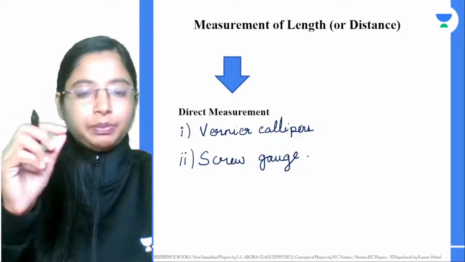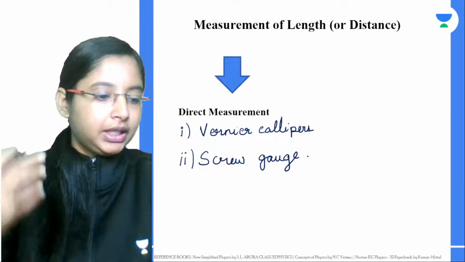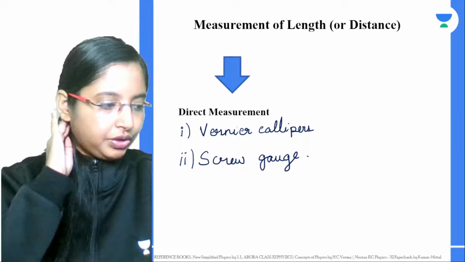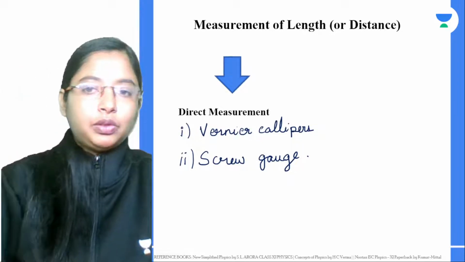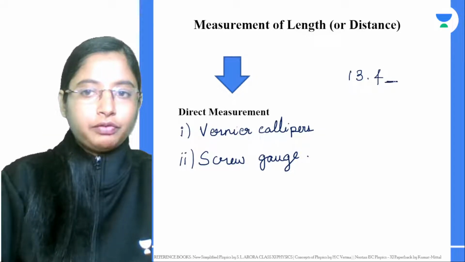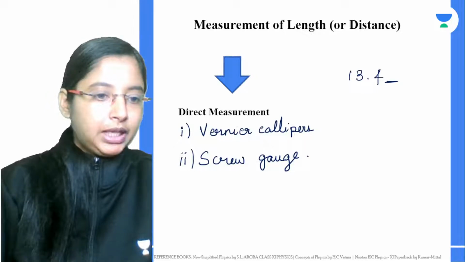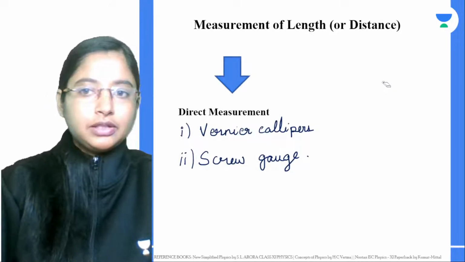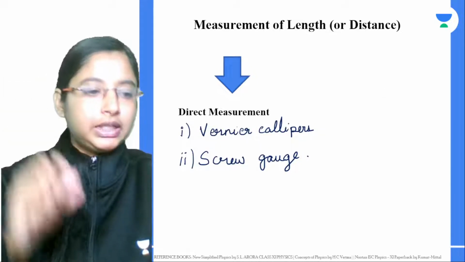Why? Vernier caliper has a fixed scale. All of you might have seen a vernier caliper. Yes, Sasha, least count is 0.01 for a vernier caliper. So if the pen length is 13.4, using a vernier caliper I can find it using one more division. Basically in this case it has two scales. One is a main scale and then it has a movable scale or a vernier scale.